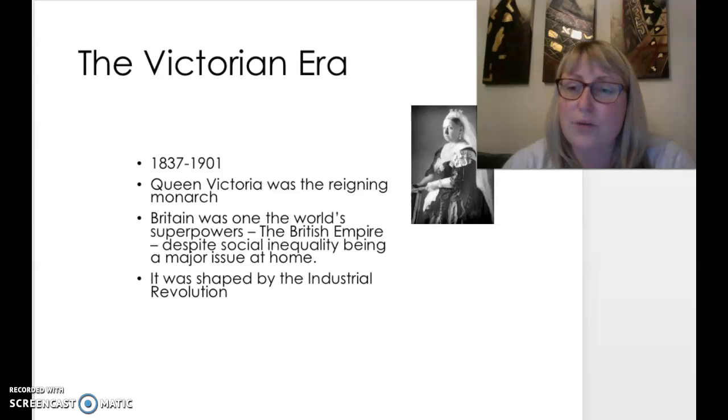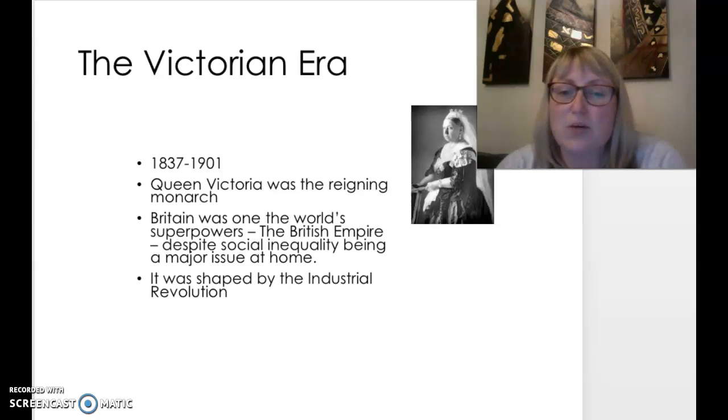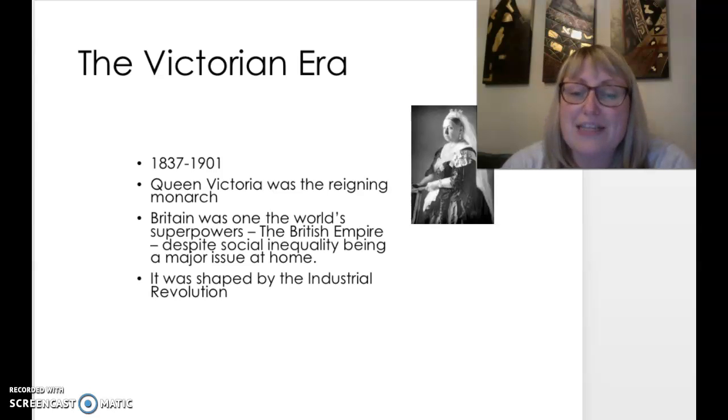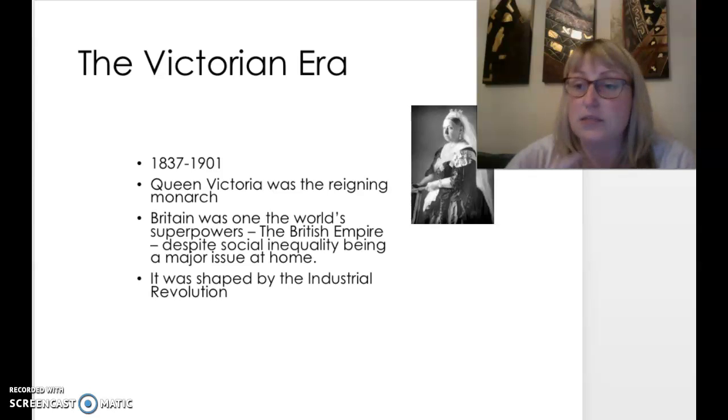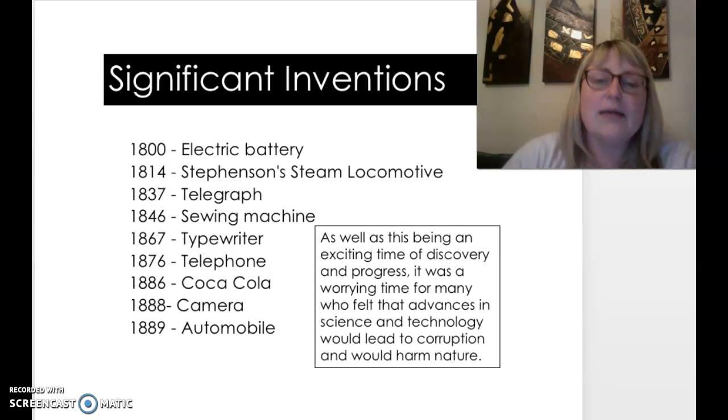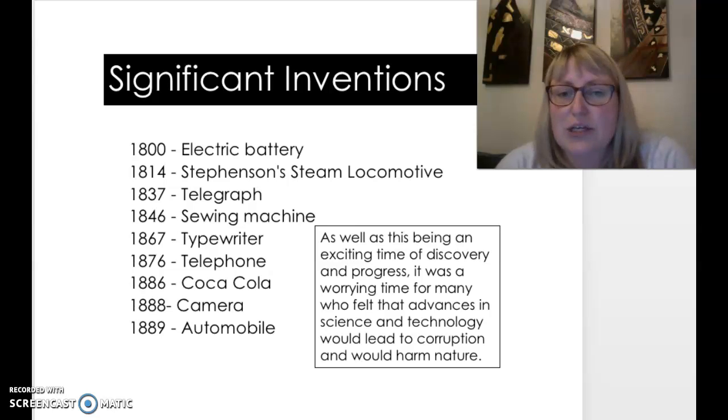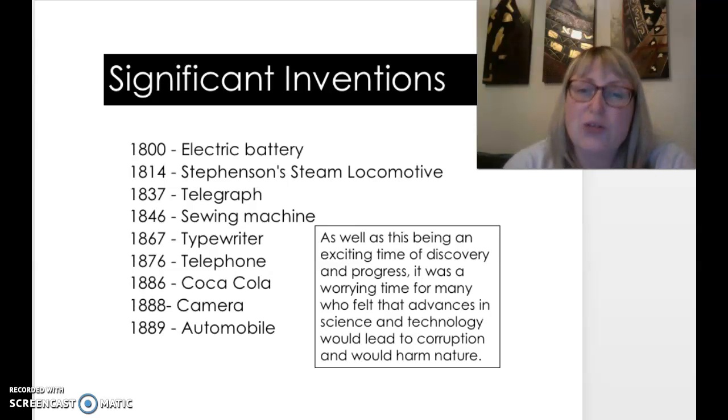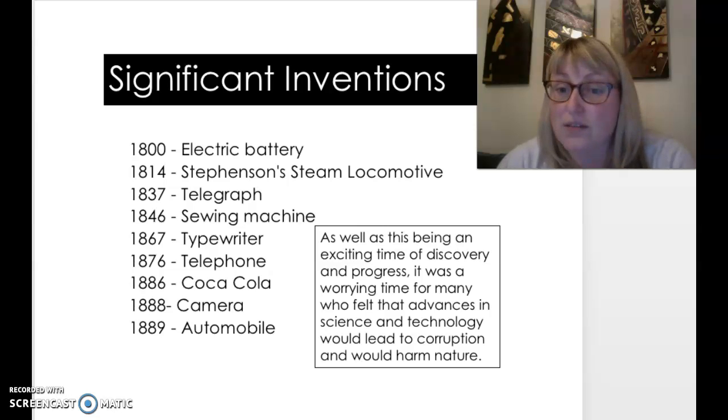Britain's power was really widespread, despite there being social inequality at home. That's something to bear in mind. But this era was definitely shaped by the Industrial Revolution and being able to produce things at such a fast rate. Significant inventions that occurred during this time: in 1800 you had the electric battery, 1814 Stephenson's steam locomotive, 1837 the telegraph, followed by the sewing machine, the typewriter, the telephone, Coca-Cola, a camera, and by 1889 you had the automobile, or the first cars.